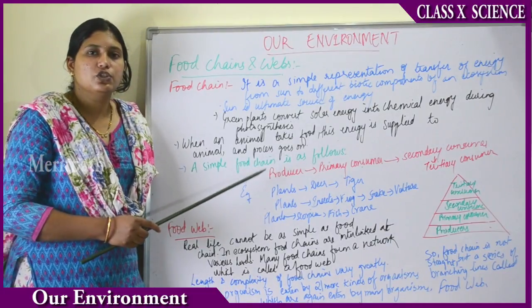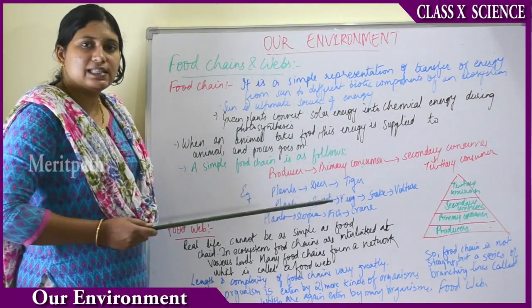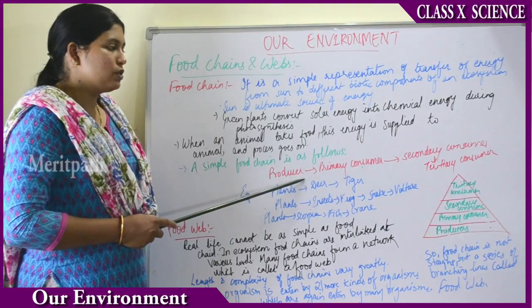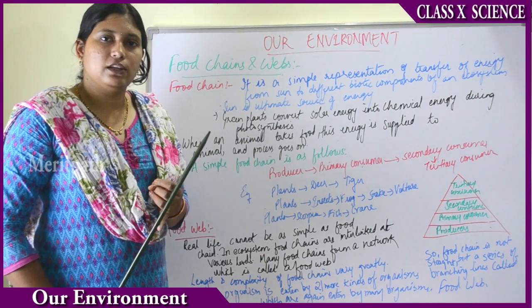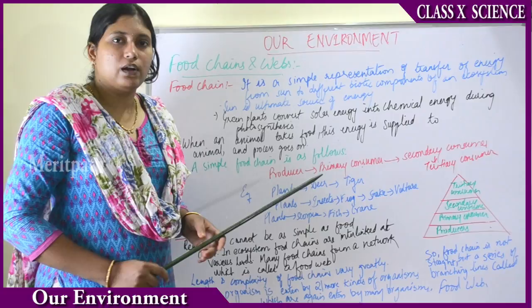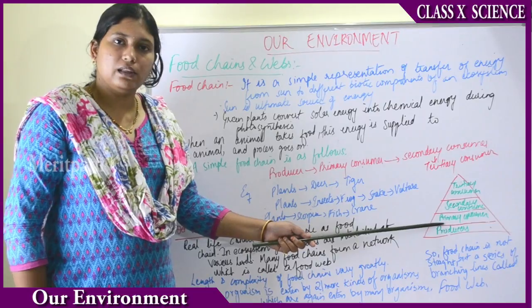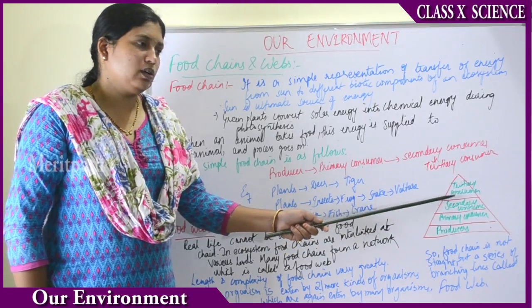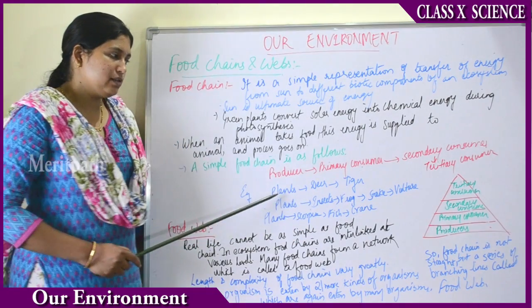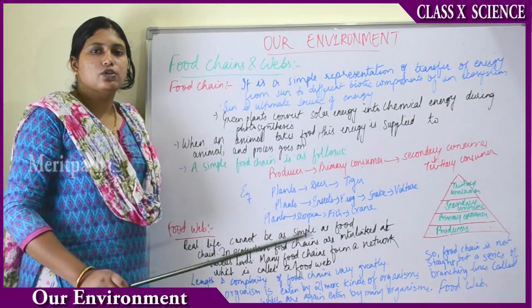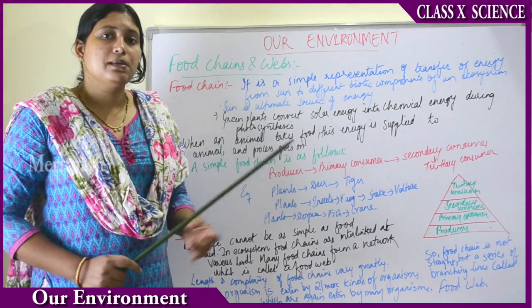So how is a food chain represented? A simple food chain is represented like this. The base level will always be producers, then primary consumers, then secondary consumers, then tertiary consumers. It cannot be more than 4 levels. As you go up, the number also decreases. Always remember the producers are always plants, that will never change. The base level producers are always plants.